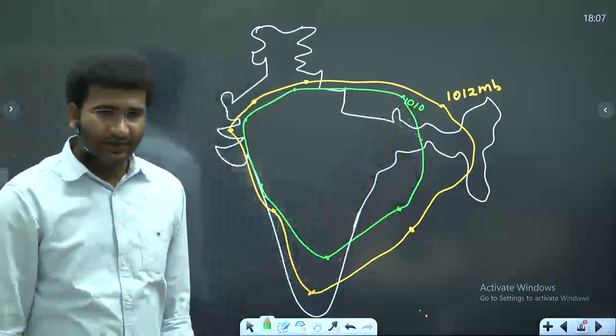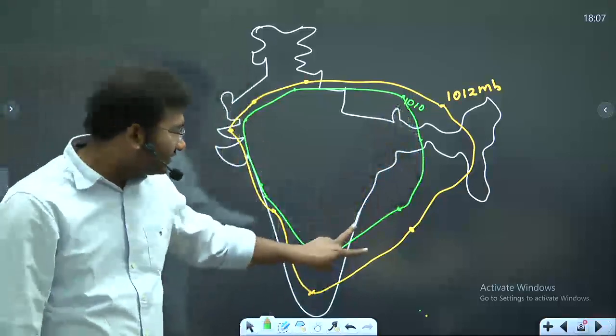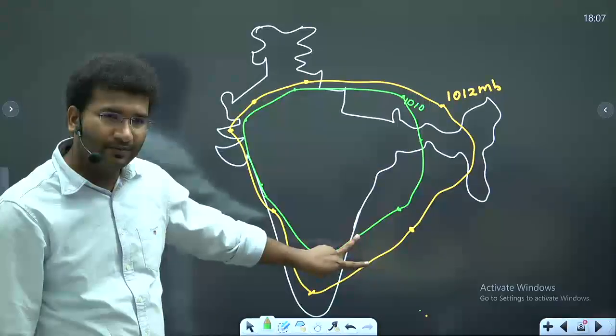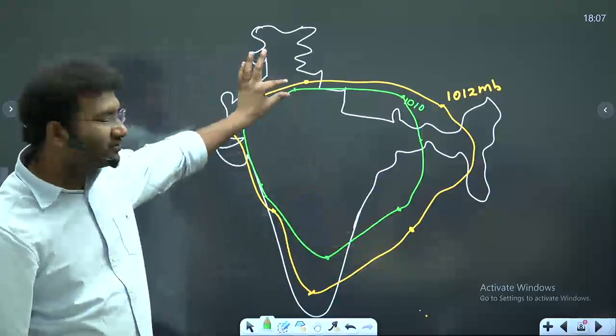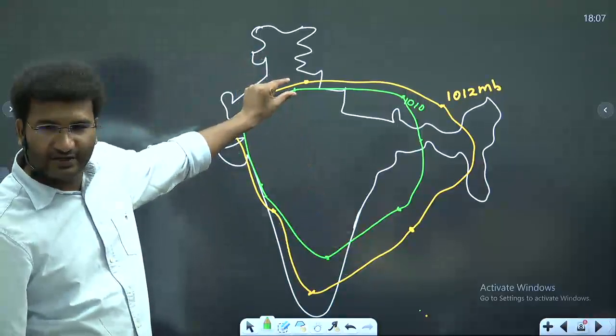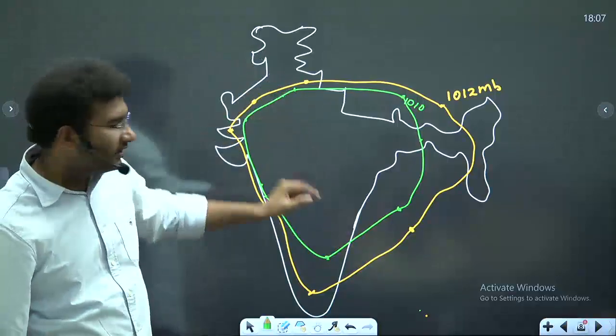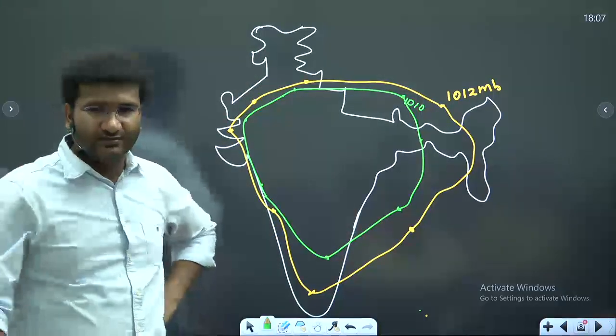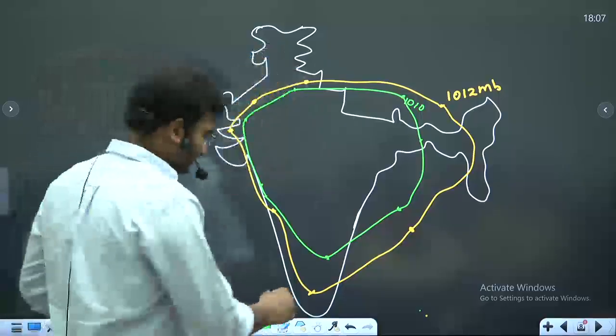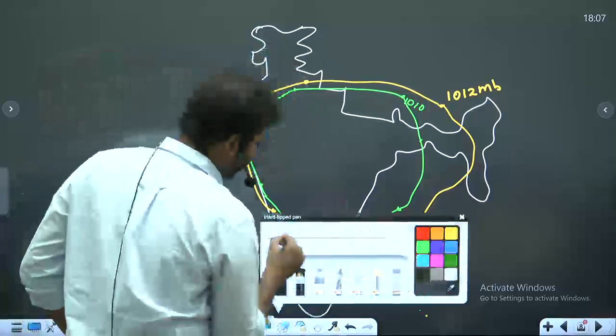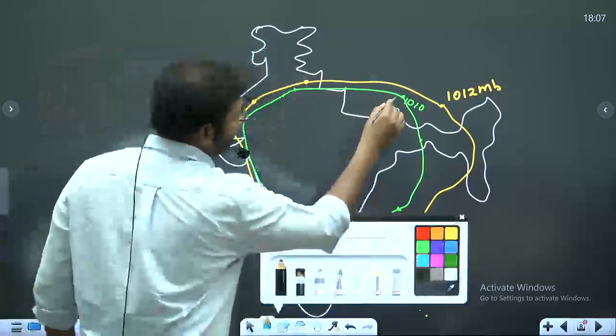Look, what is the distance between them? Suppose this is the northern part of India. The distance between these two isobars, is it lower or higher as compared to the southern isobars? Here, less. So for a little more understanding, I'll draw these isobars closely here.